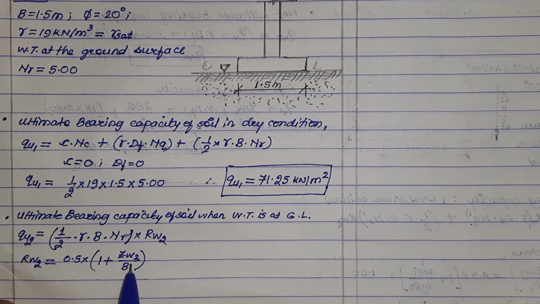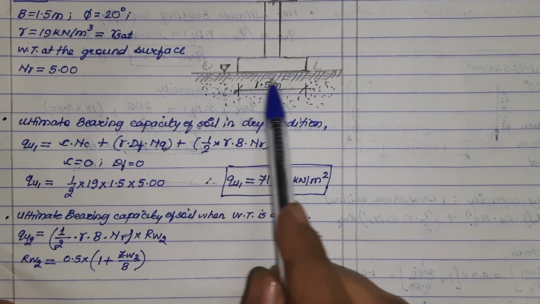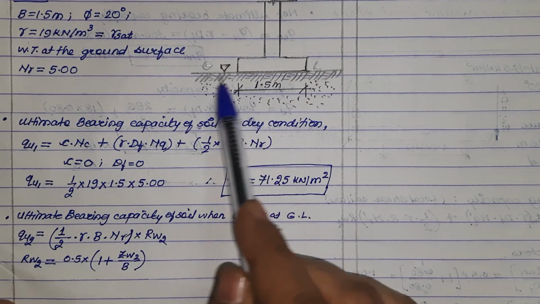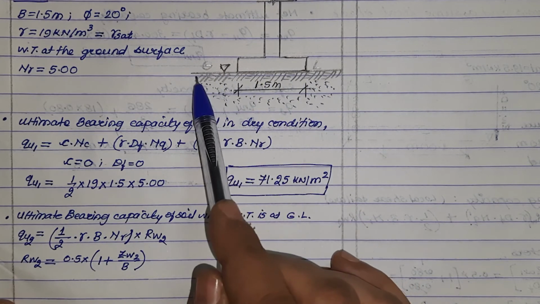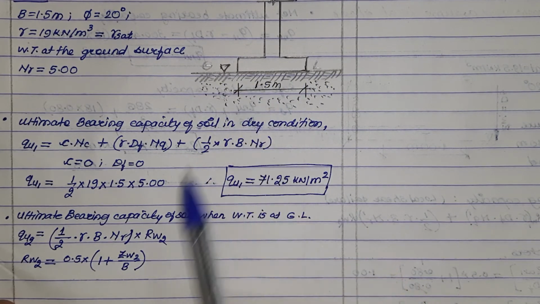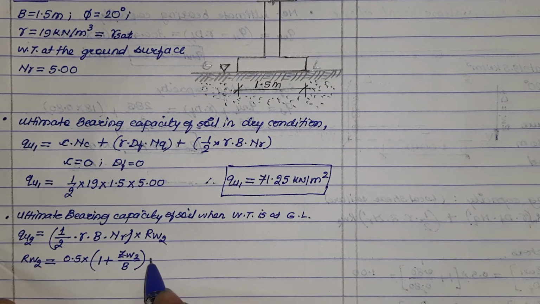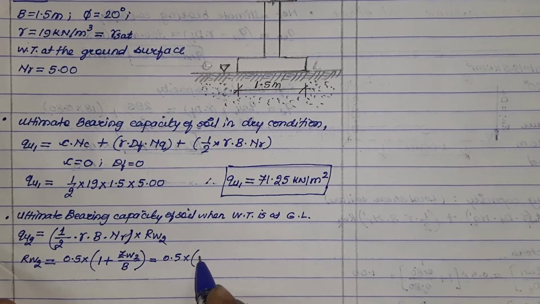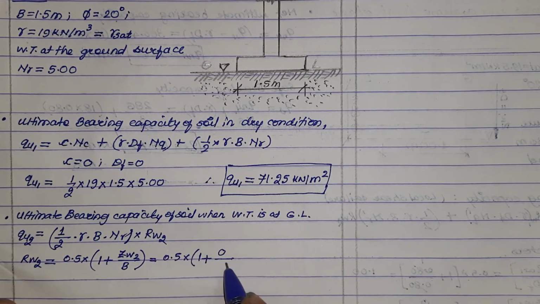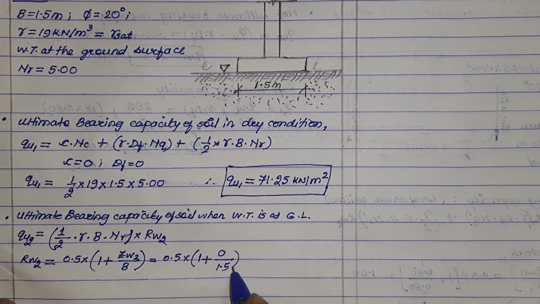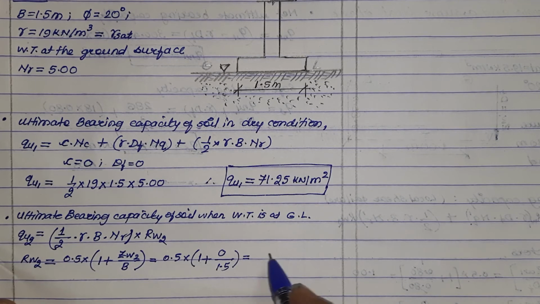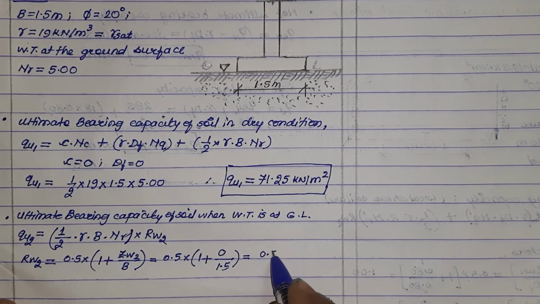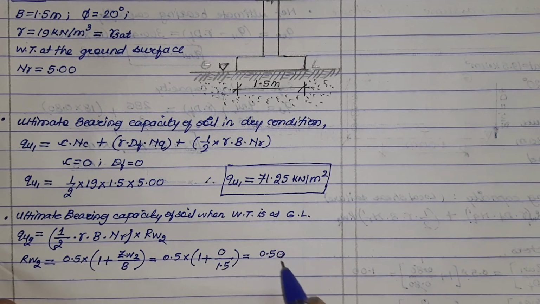What is Zw2? Zw2 is depth of water table below the base of the foundation. Here base itself is resting on ground surface and water table is at the ground surface. Therefore, Zw2 will be equal to 0. So this is going to be 0.5 multiplied by 1 plus Zw2, which is 0, divided by B, which is 1.5. So solving this, we will be getting Rw2 as 0.50.